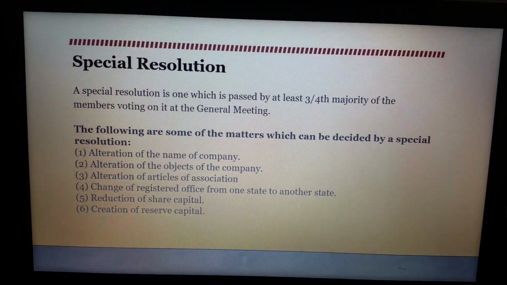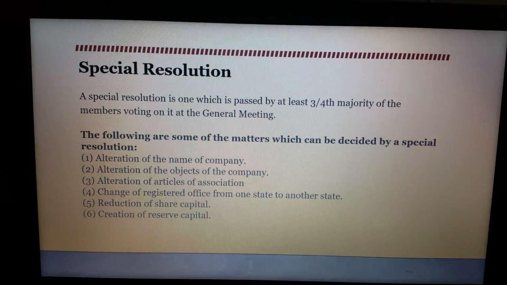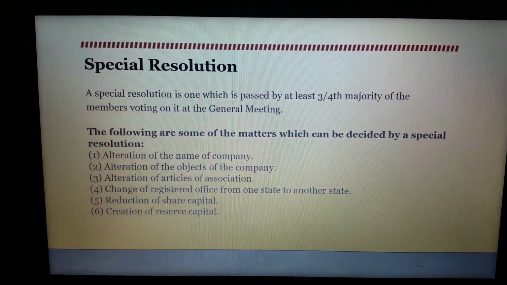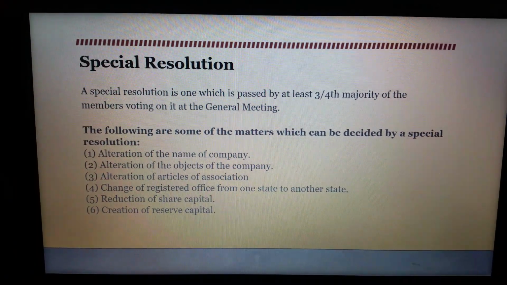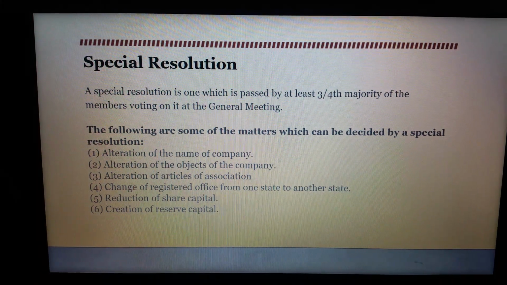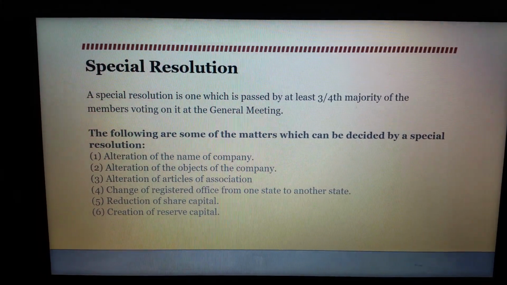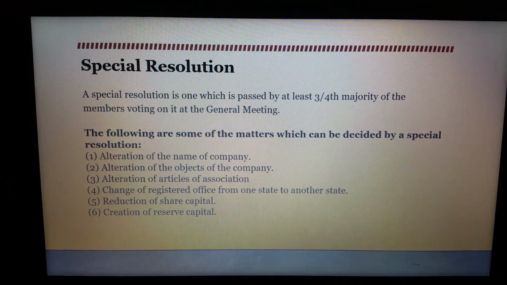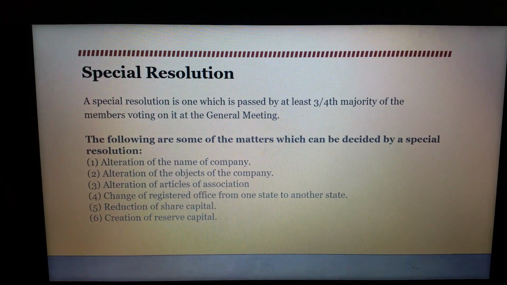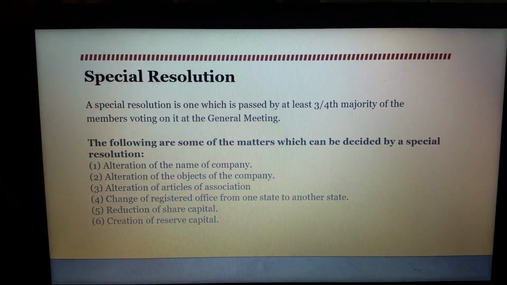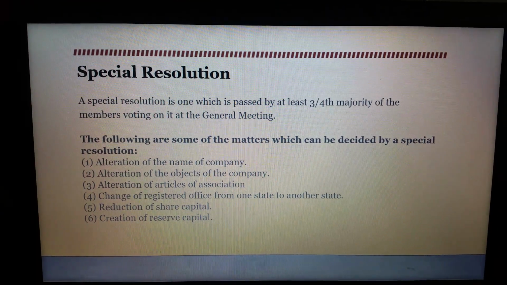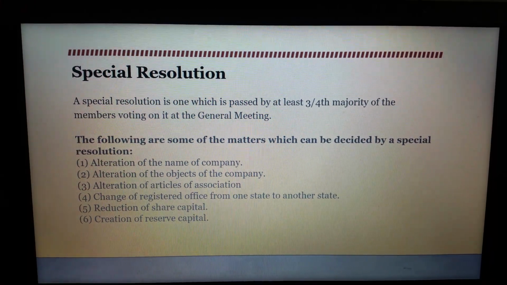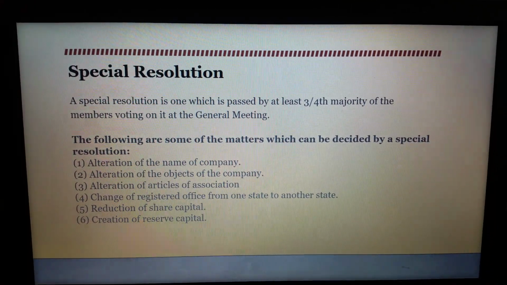The next kind of resolution is special resolutions. Special resolutions are resolutions which have to be passed by a majority of not less than 75%. Even in the case of a special resolution, it has to be made sure that the notice has been given to the members, and in the notice of the meeting the proposed special resolution to be passed should also be indicated.